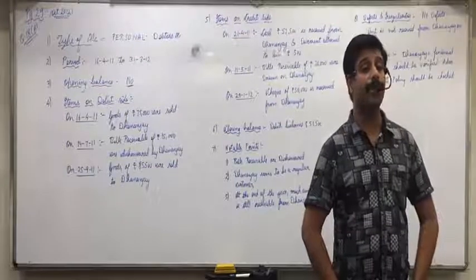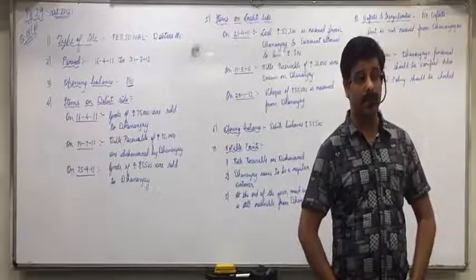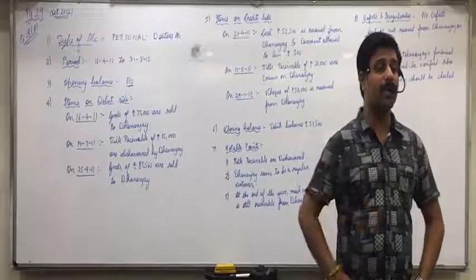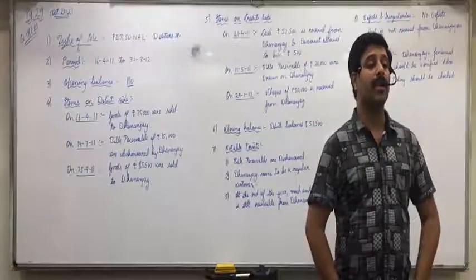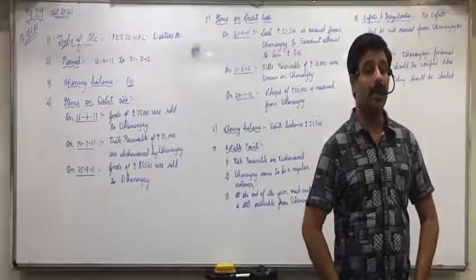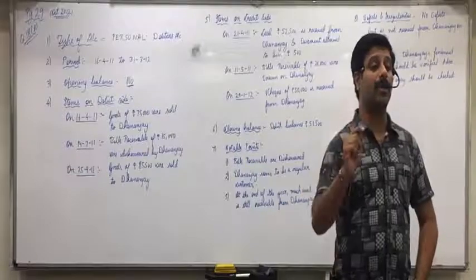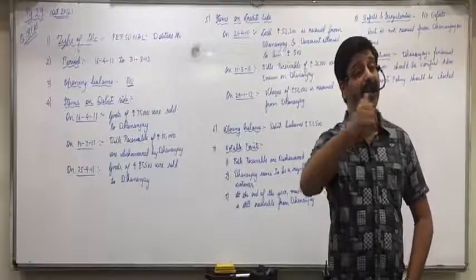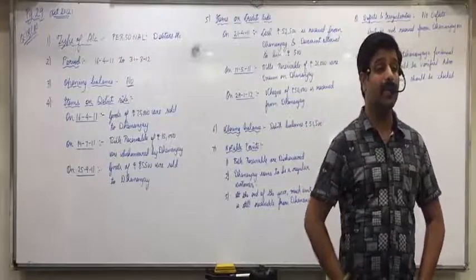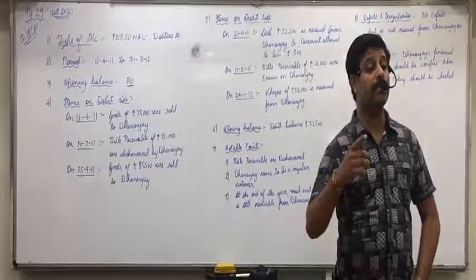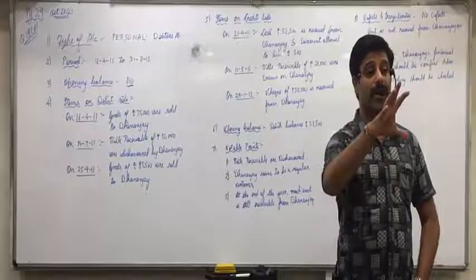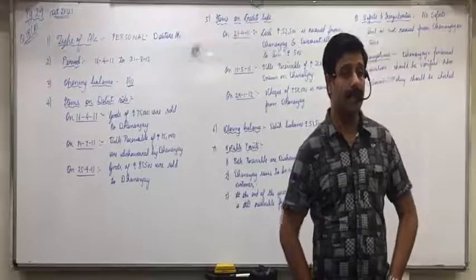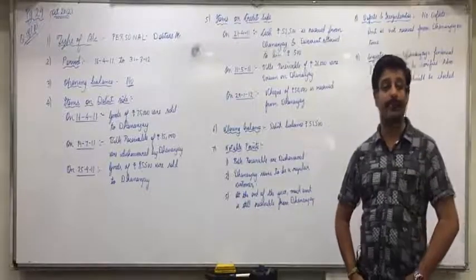And moreover, Rohan, what is the journal entry if the customer returns the goods? It will come in sales return account on the debit side, not in sales account. If the customer has returned the goods, it will come in sales return account on the debit side. If quantity was also given, then we would have written it in defects. Then instead of sales return account, it is posted in sales account. But quantity in kgs is not there, which means it is not sales return. Did you understand this? So what can it be?